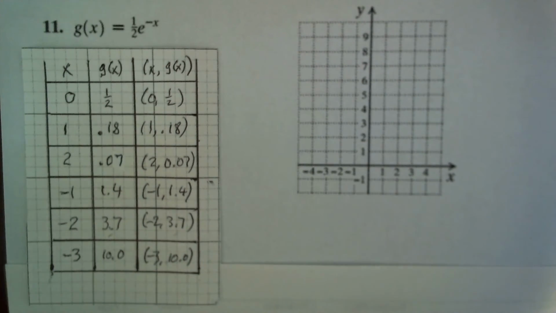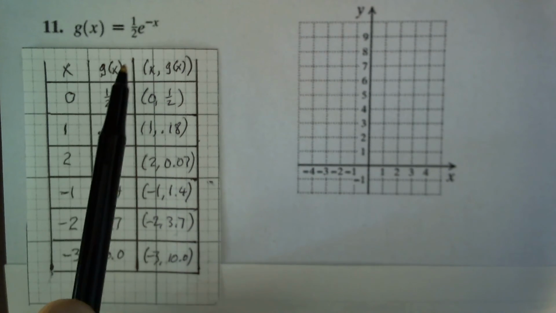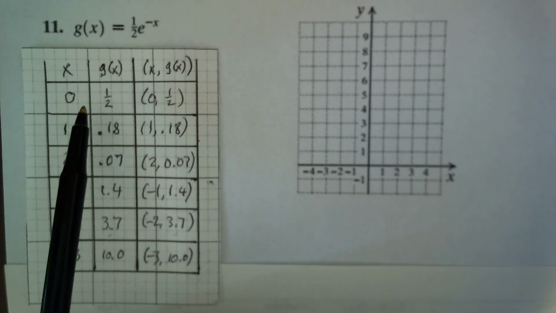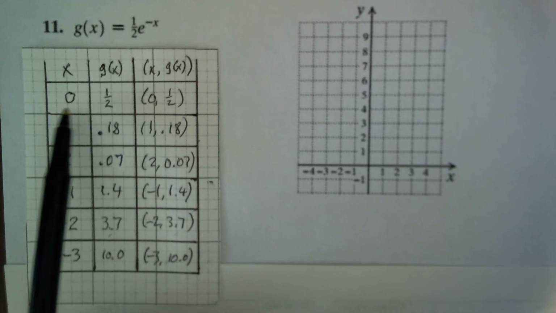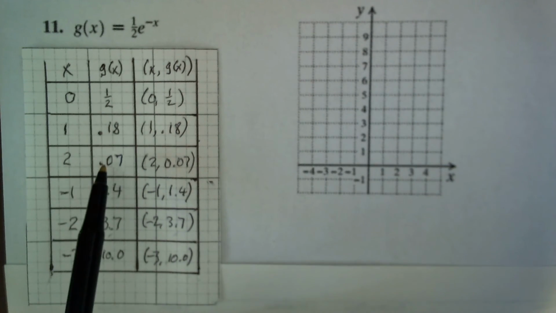In a similar way, we graph the function g of x equals 1/2 e to the minus x. We select some values for x, and then compute the corresponding functional values. And except for the first one, all of these are really approximations, because these numbers are really irrational numbers.